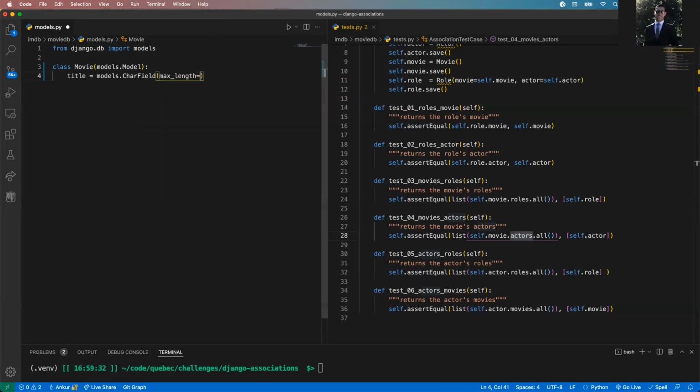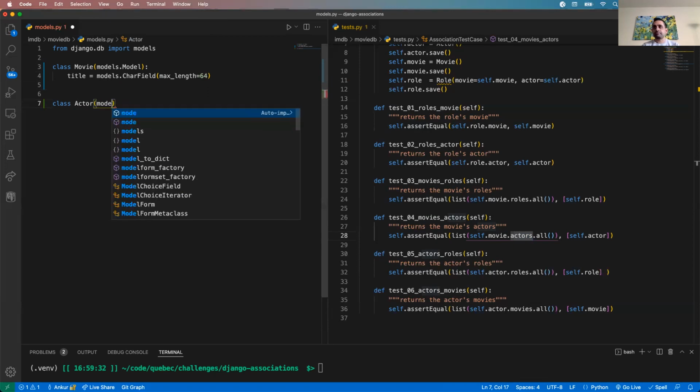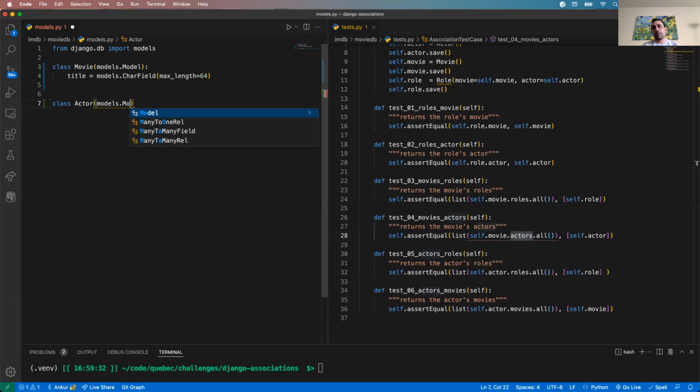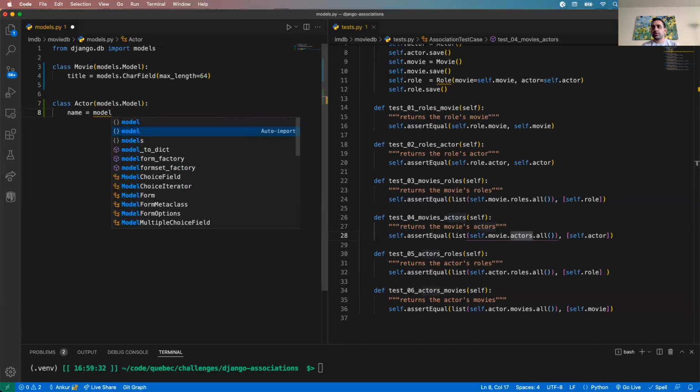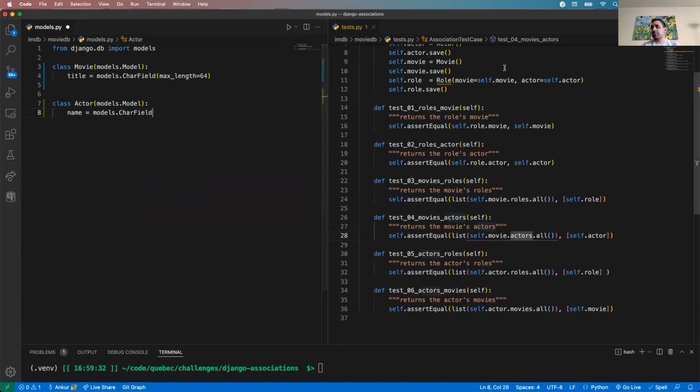Max length is going to be whatever, 164 characters. All right, that's going to be my movie model for now. I'm going to create an actor model, models.Model. Let's say the actor has a name, so models.CharField. Again, none of these really matter for my test cases, but I want to make this somewhat relevant to what our models might look like. Okay, so actor's going to have a name. Maybe they have a birth date, whatever. We'll stick with name. So now the question is, what is the relationship between movie and actors?